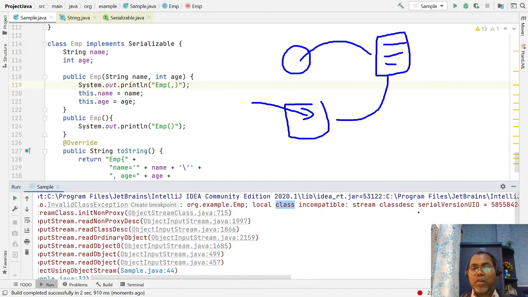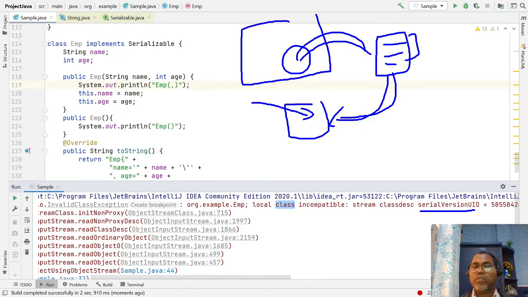Generally Java uses the serial version ID concept. While saving, the JVM stores all the information about metadata, such as what kind of fields, variables, and constructors are available, and whenever it reads from the file it again creates the object of the same class.